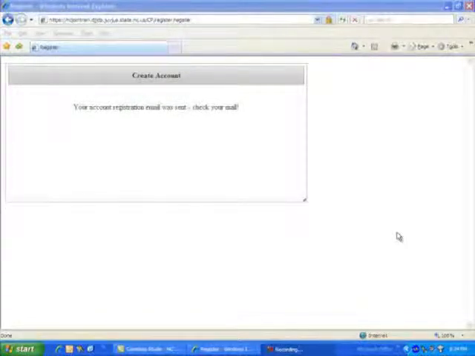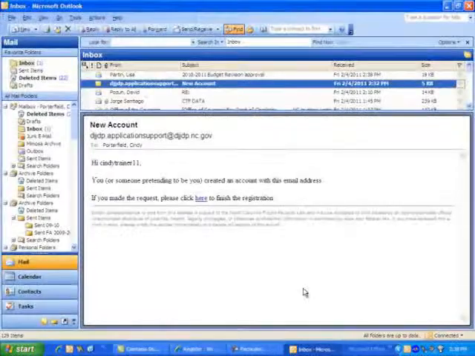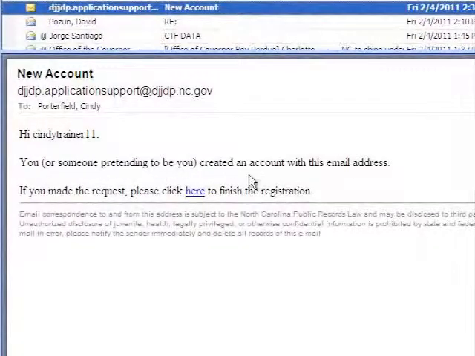Log into your email account and look for an email from the DJJDP Application Support Network. The email will identify your login name and tell you that you or someone pretending to be you created an account with this email address.